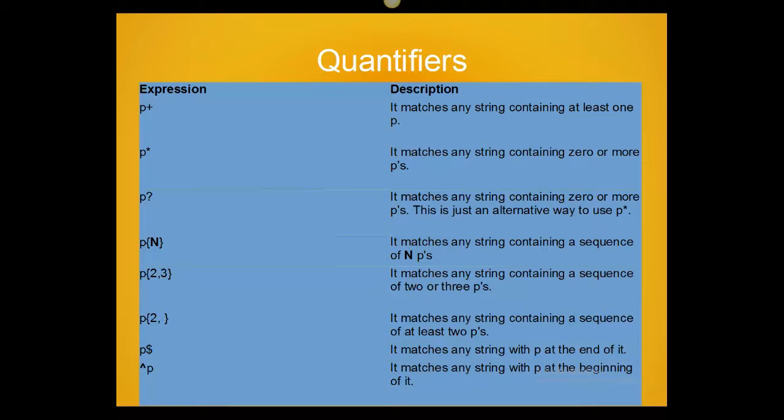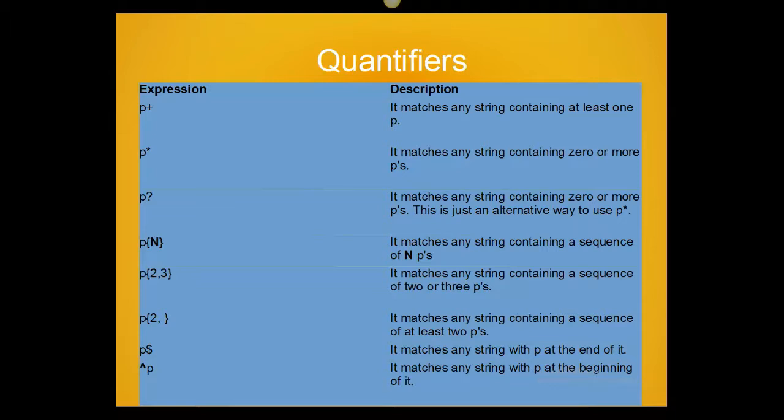And second is P asterisk. It means that it matches any string containing 0 or more P's. Asterisk represents 0 or more, plus represents at least 1, and the third one is question mark with P. This is a special character in regex, and it matches any string containing 0 or more P's. This is just an alternative way to use P asterisk. And also there is P and curly brackets with N within.